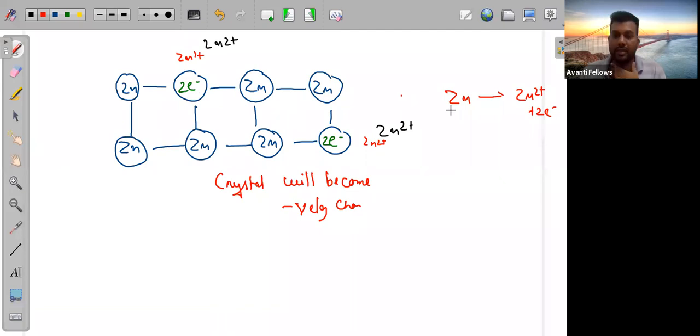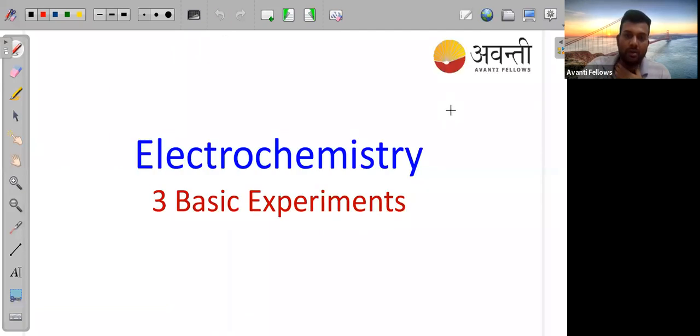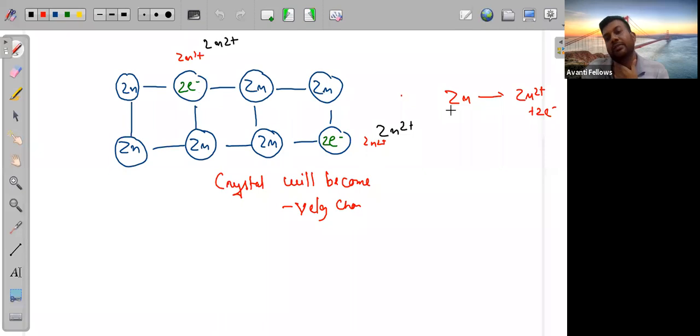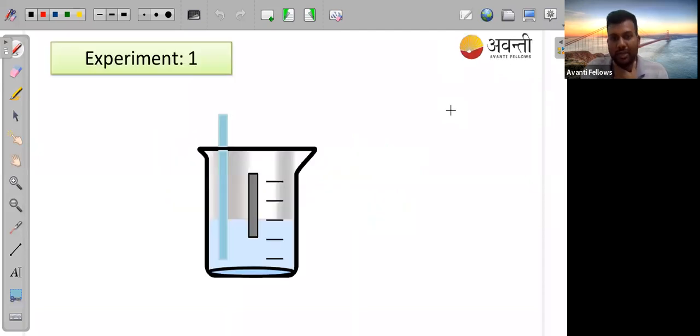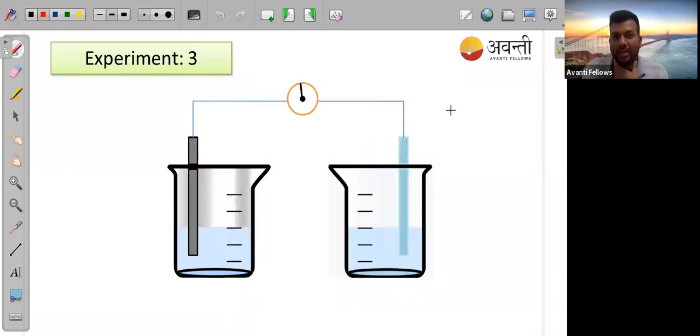Is it clear, guys? Okay, so like three experiments were there, but we will add this to the next class. This is a very good concept, which we'll discuss in the next class.